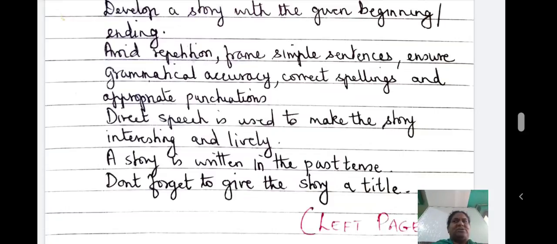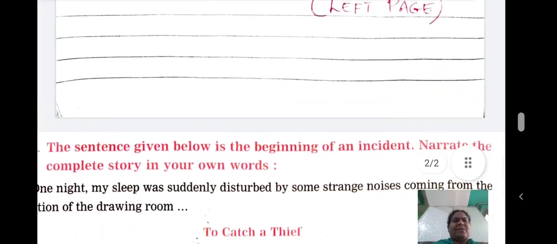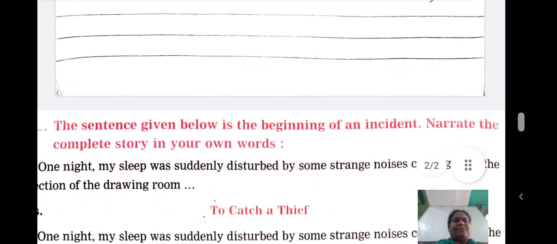And you will write a story. A story is normally written in the past tense. And don't forget to give a title to your story. So all this has to be written on the left page. Even this question, you leave 2-3 lines on the left page, and the question also, that is these 4 lines, you will write it on the left page.